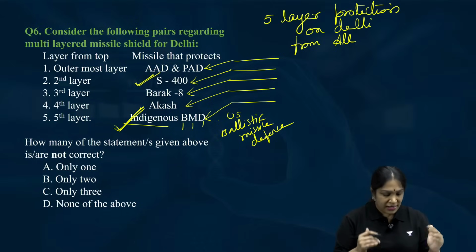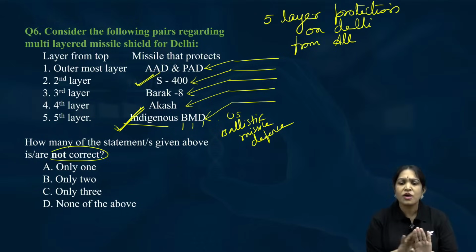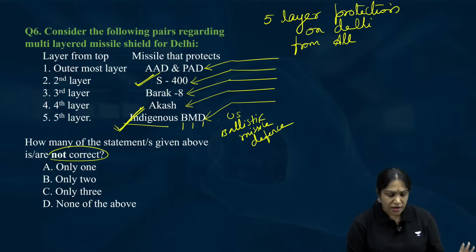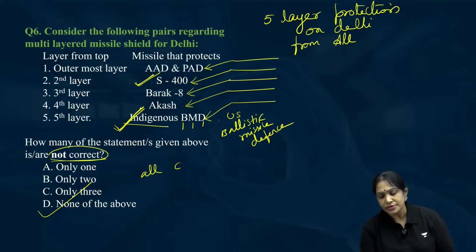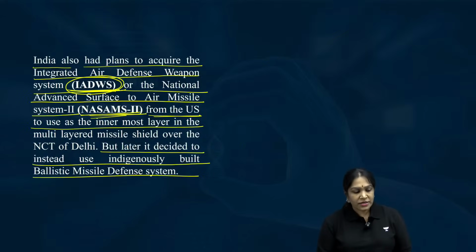So all the 5 are correct. Which of the above are not correct? None of the above are not correct. All are correct, which means all correct. So that is about question number 1. Moving on to question number 2.